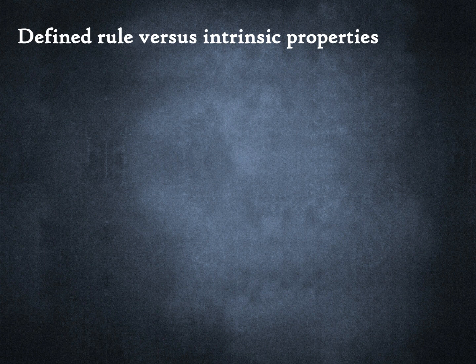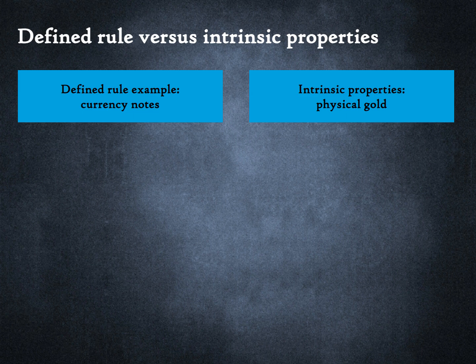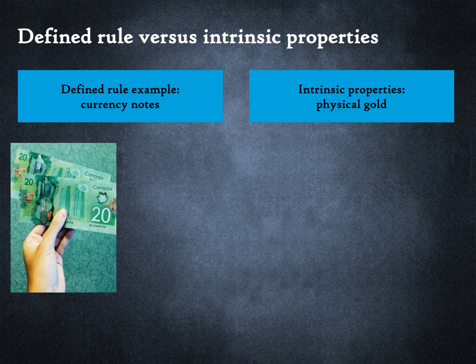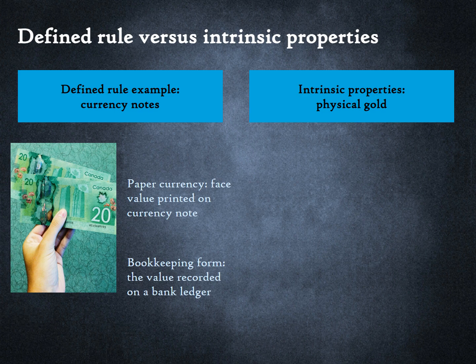To explain the difference, we will take the example of currency notes versus physical gold. The value of physical currency is derived from a simple rule: it is the face value printed on it. On the surface, the printed value may seem like an intrinsic property. But if you deposited the note into a bank, the value represented by that note remains the same even though you no longer possess the note physically. The real reason the currency note has value is that the government backs that currency.